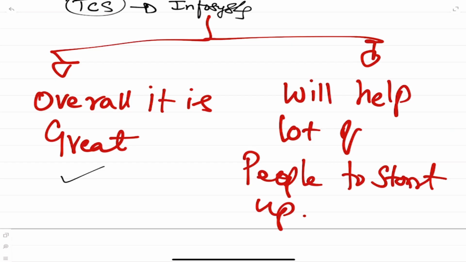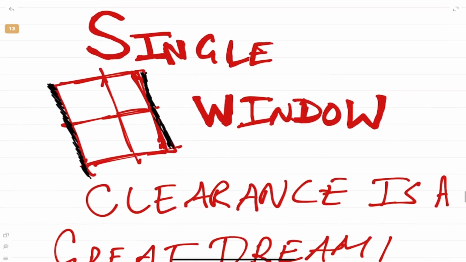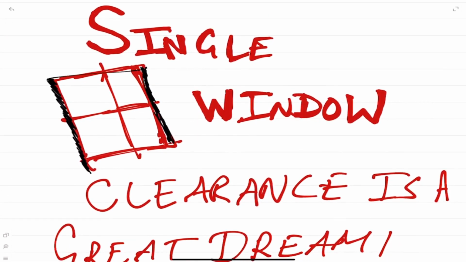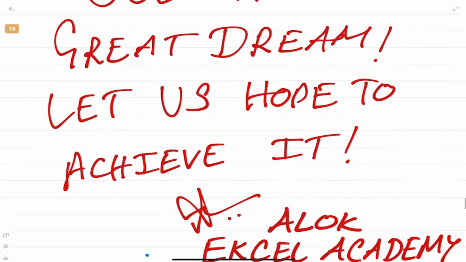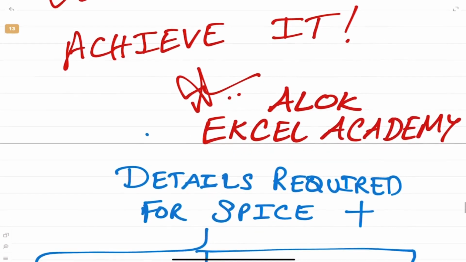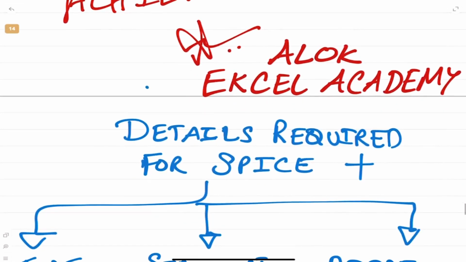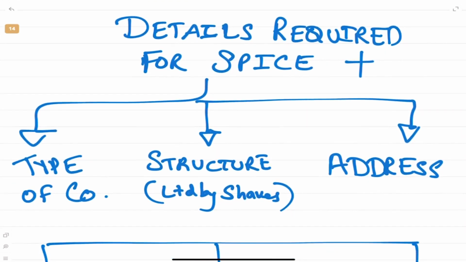Correct? It will help a lot of people in the startup world because we have a single window. You file your application into this single window, you will get all the clearance. This is great. So it's a great step. Let us hope they achieve it, and we really hope they do it. Okay, this is a detailed presentation which we understood.